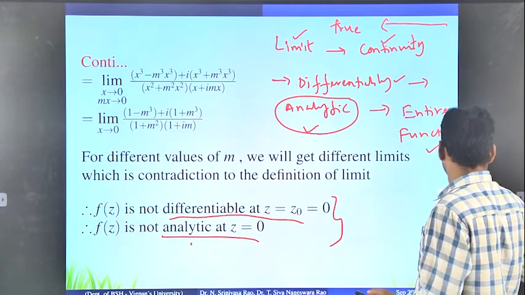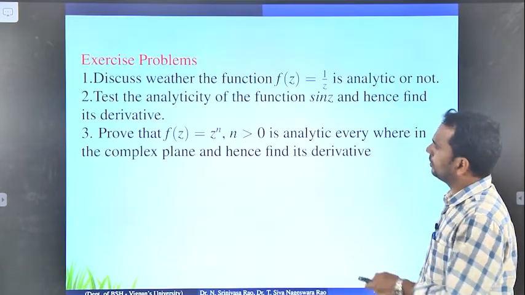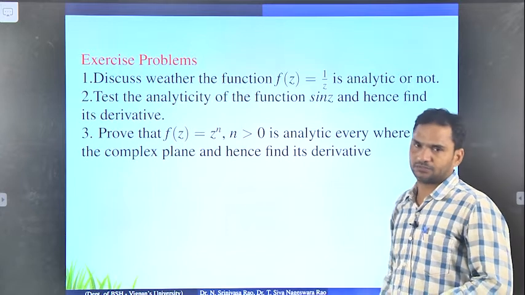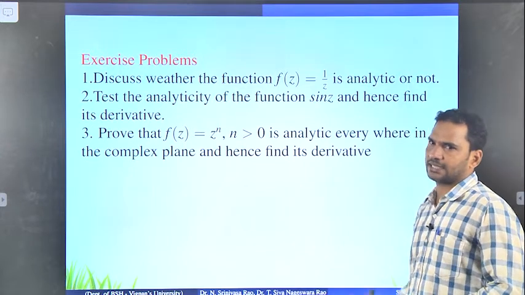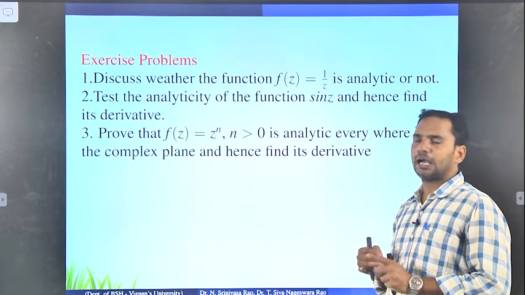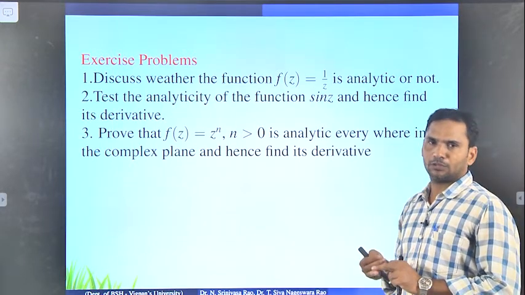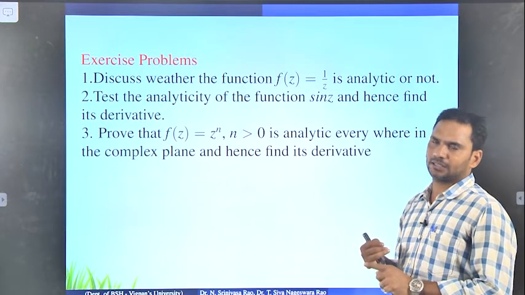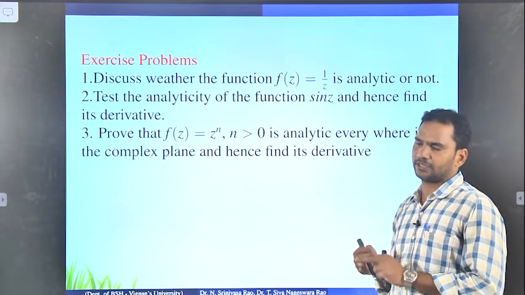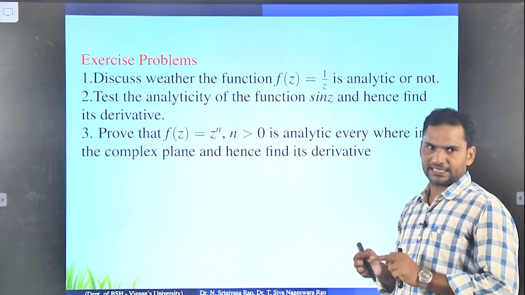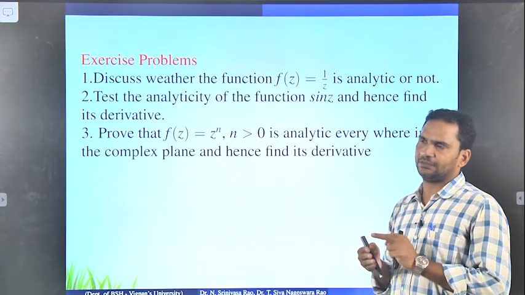Now we will discuss some more exercise problems here. Up to now, what we discussed is what a complex number is and the properties of complex numbers, continuity of a given function, differentiability, analyticity of a given function, and the entire function definition.